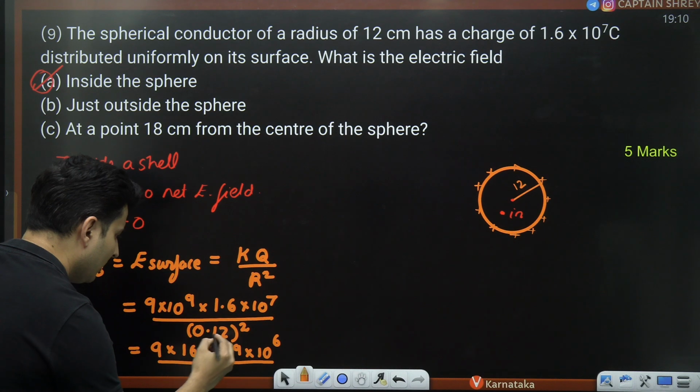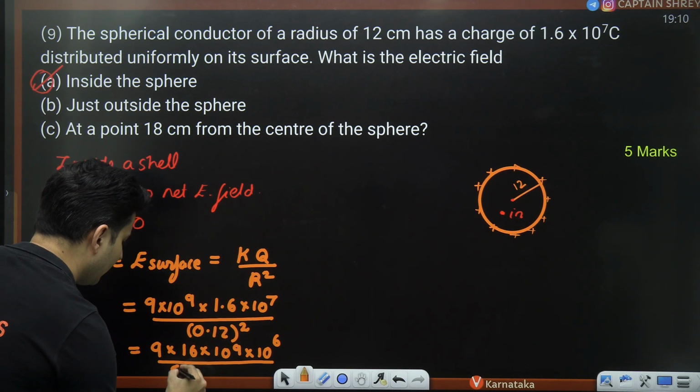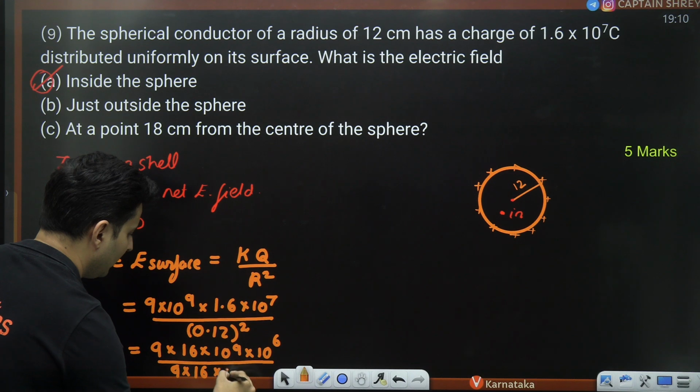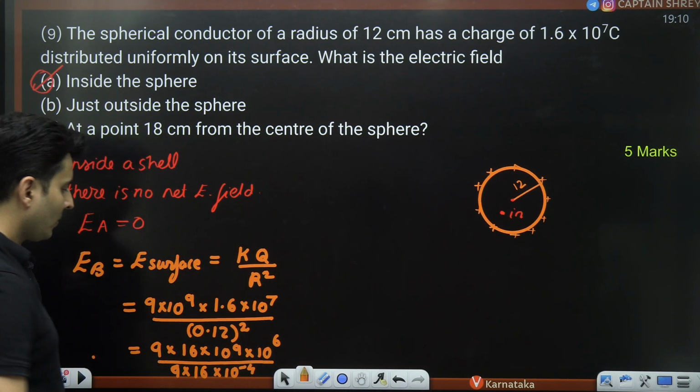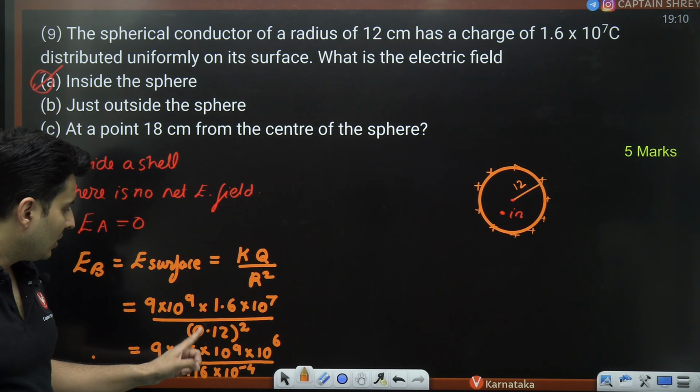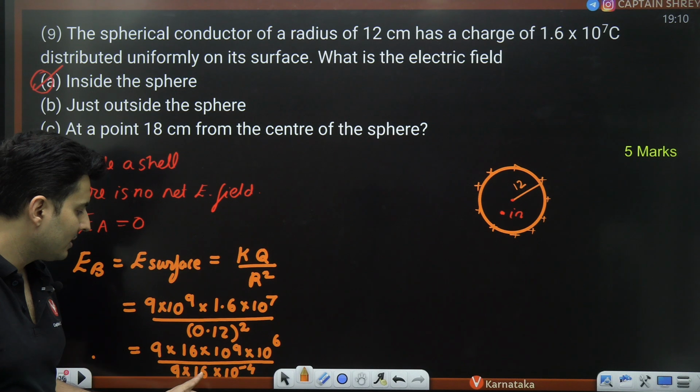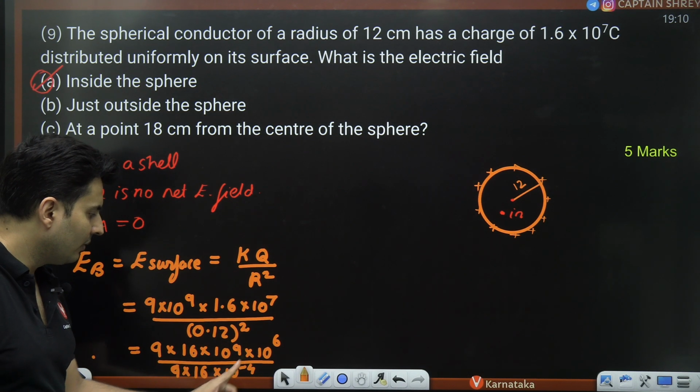Square of 3 is 9, square of 4 is 16. Decimal places were 2, so 10 to the power minus 4. Do you understand why I did this? Because 12 is 3 into 4, 3 square 9, 4 square 16. 2 decimal places squared will make it 4 decimal places.